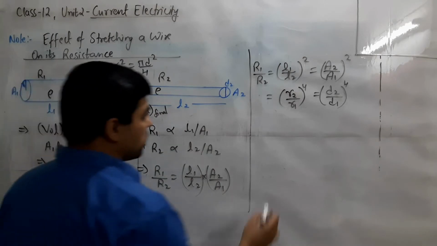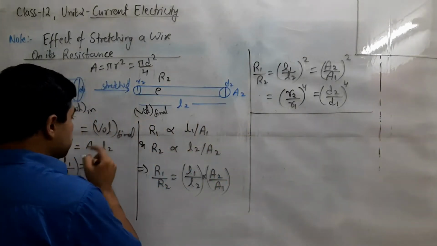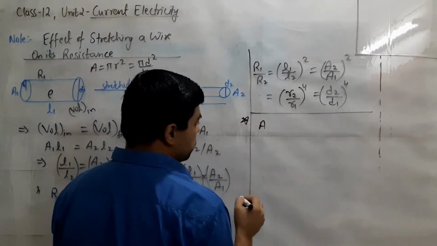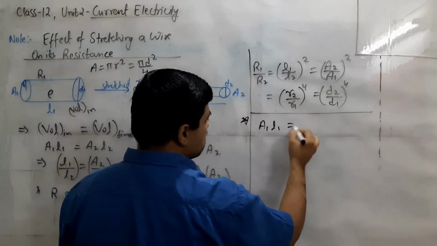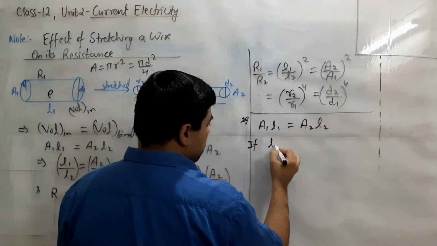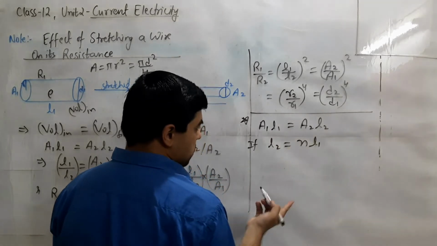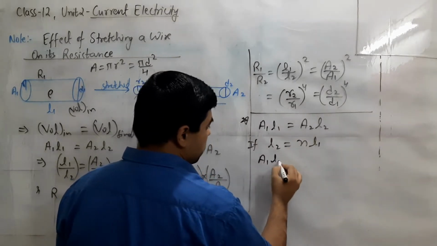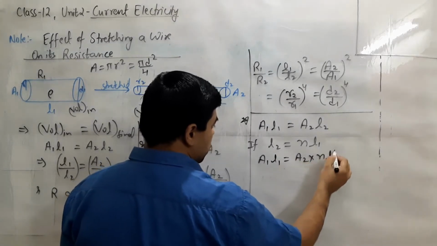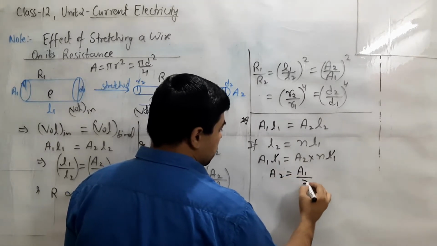And one more important relation, as we have A1 L1 equals A2 L2, is a separate relation which you can use directly. If we assume L2 is n times L1 in stretching, the relation will be A1 L1 equals A2 into n L1. So L1 and L1 will cancel and A2 will be A1 by n.